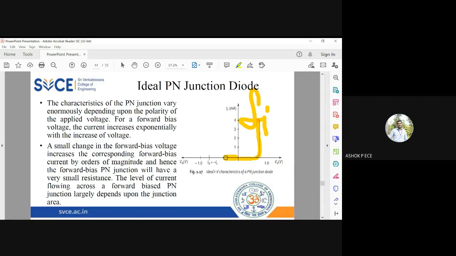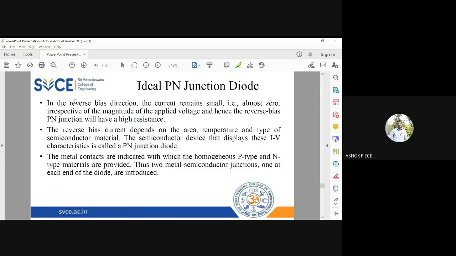In reverse bias, I don't draw the current because I assume the current to be zero. In forward bias, as the voltage increases, current will increase, but the voltage will remain constant. In reverse bias, the current remains zero. We are not considering the microamp current also.